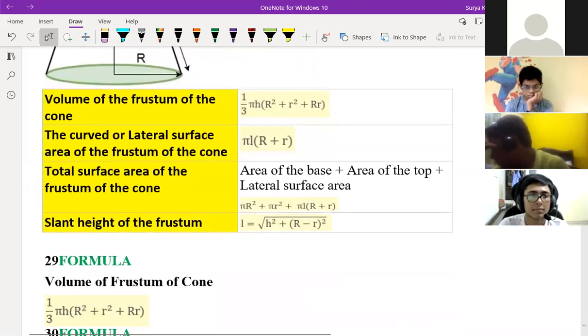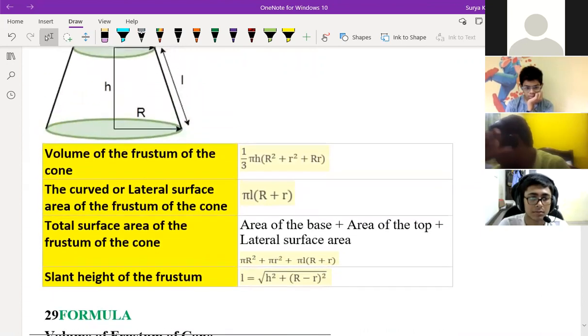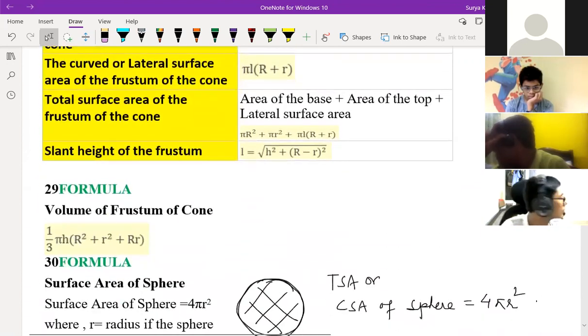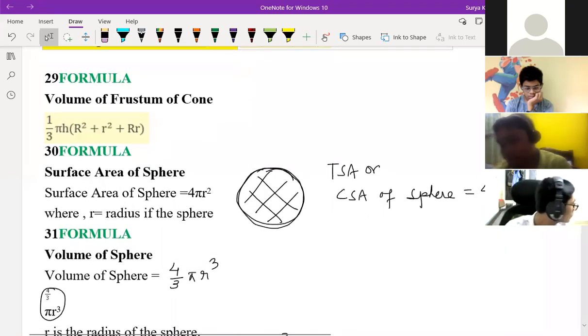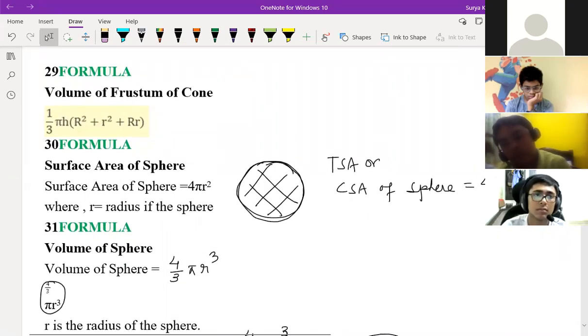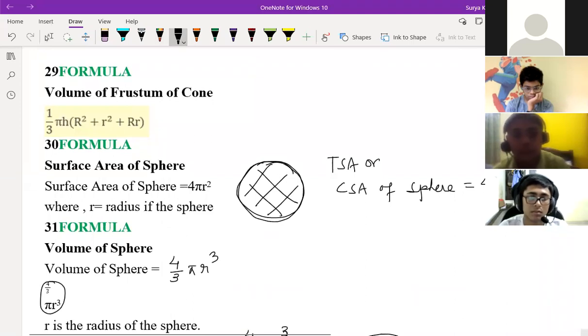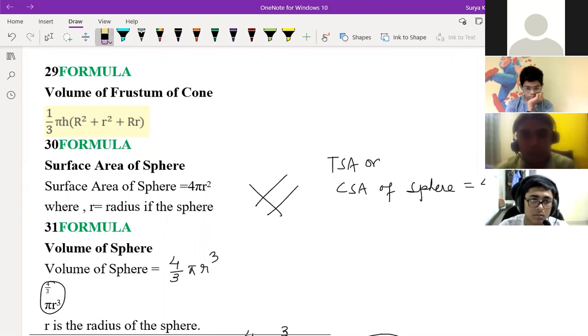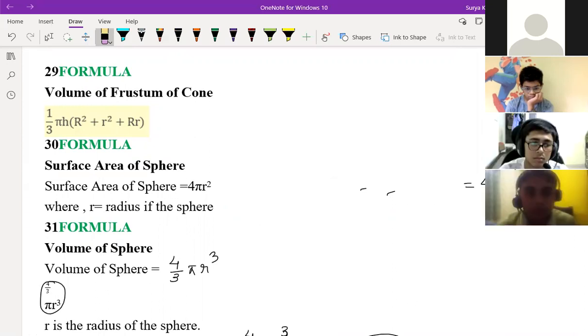Sir, then cylinder also has R1 and R2? Cylinder is only one type, no. Both top and bottom are circles. So for a cylinder, the radius at top and bottom are both the same, no? Yes, sir. So why write R1 and R2, capital R and small r? Keep it the same only.